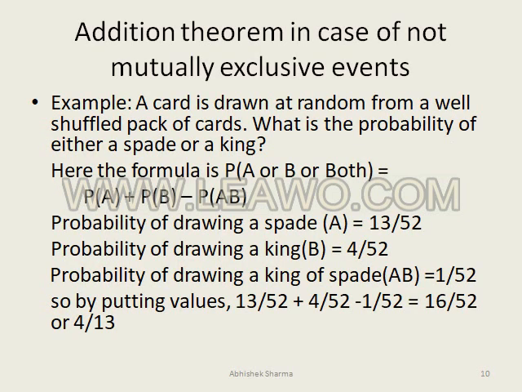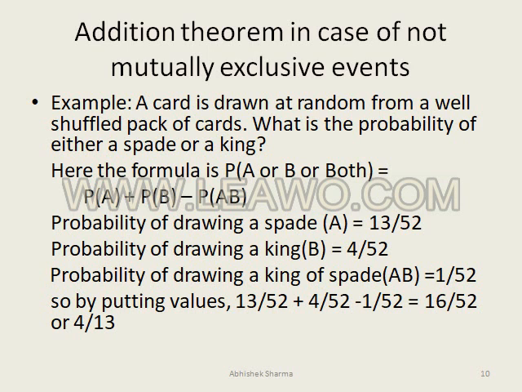Our next topic is the addition theorem in case of not mutually exclusive events. Previously we did the addition theorem for mutually exclusive events. Now let us imagine that the events are not mutually exclusive, so what will happen? It means if two events happen simultaneously, then what will we do? Then there will be another formula. There is a slight change in the formula of the addition theorem, which we will understand with the help of an example.